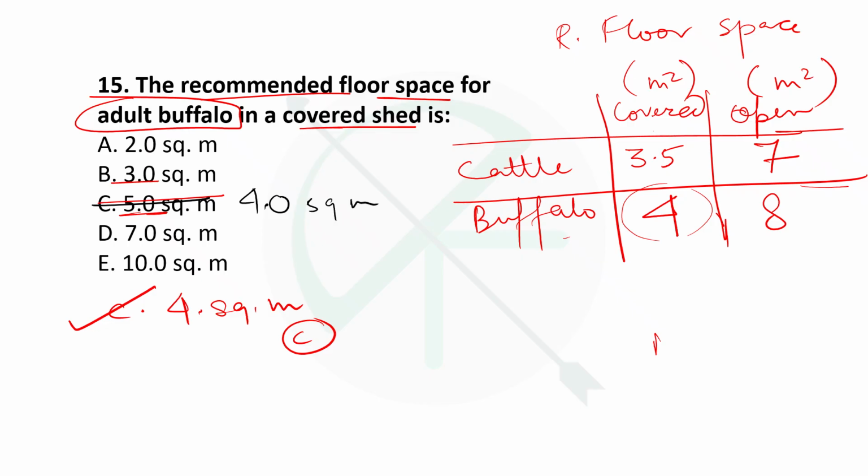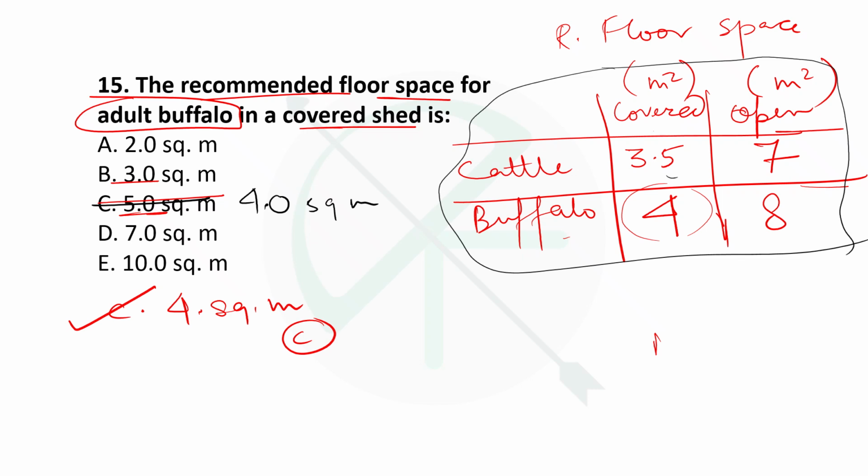Remember this table, it's very important. 3.5 in covered spaces and just double in open spaces. Similarly for buffalo, it's slightly more, 4 in covered and 8 meter square in open spaces. This is for adult buffaloes and adult cattle.